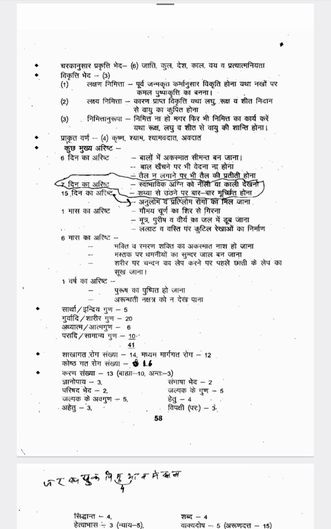Next one is Paradi Guna or Samanya Guna, 10 in number. Para, Apara, Yukti, Sankhya, Samyoga, Vibhaga, Prithaktva, Parimana, Sanskara, Abhyasa. Okay, so these are the Paradi Guna, 10 in number. So total 41 gunas are mentioned in Ayurveda.